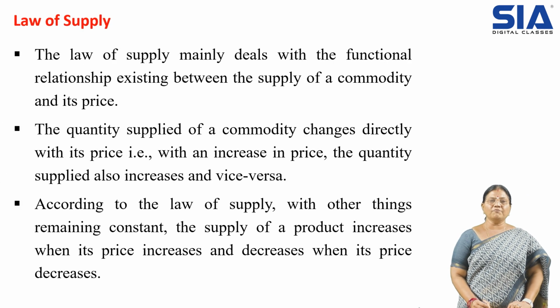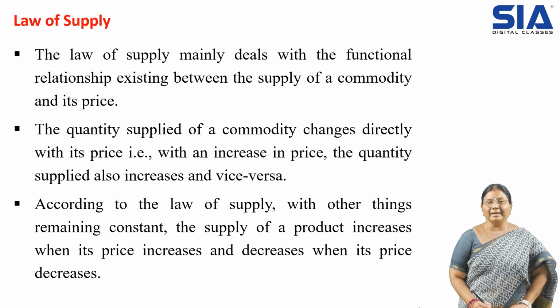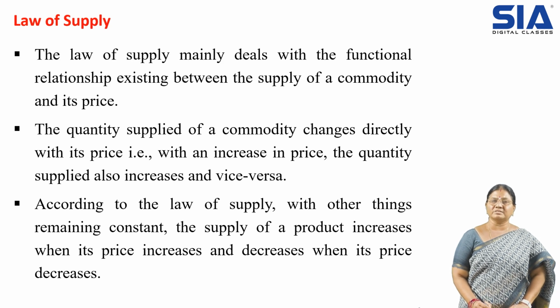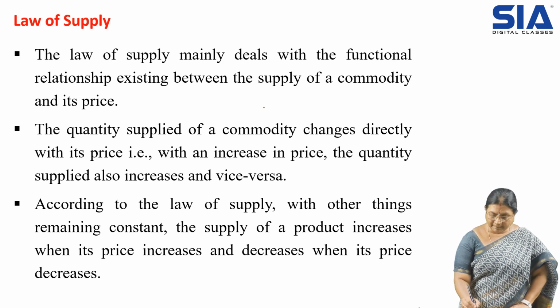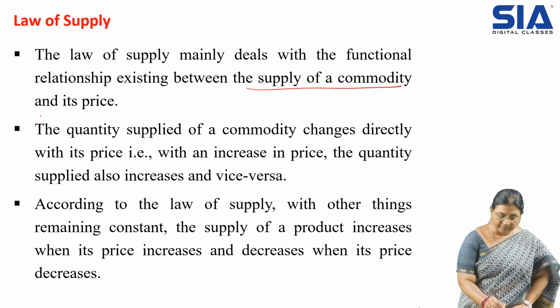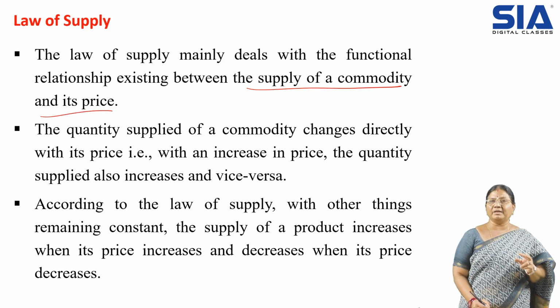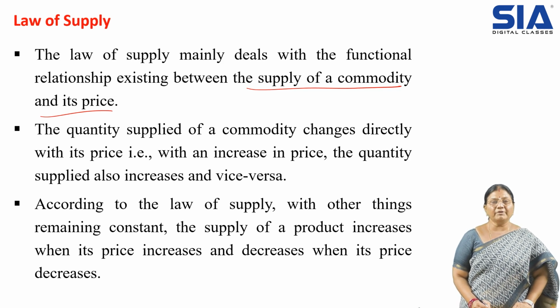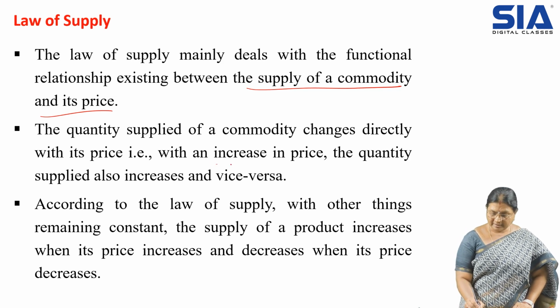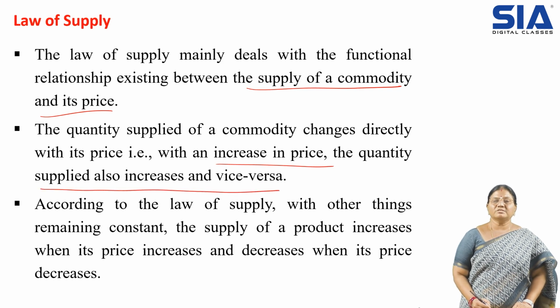Then what is the law of supply? The law of supply mainly deals with the functional relationship existing between the supply of a commodity and its price. So the law discusses the relation between the supply of the commodity and the price of the commodity. The quantity supplied of a commodity changes directly with the price. That is, with an increase in the price, the quantity supplied also increases, and vice versa.